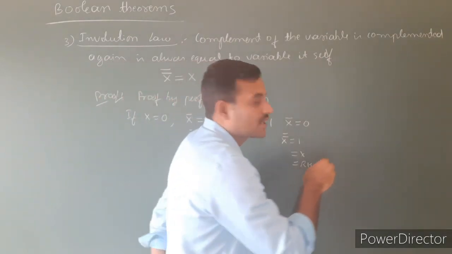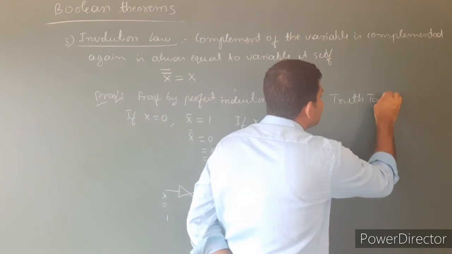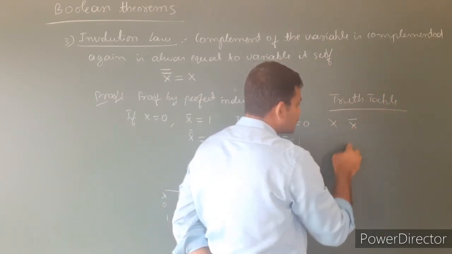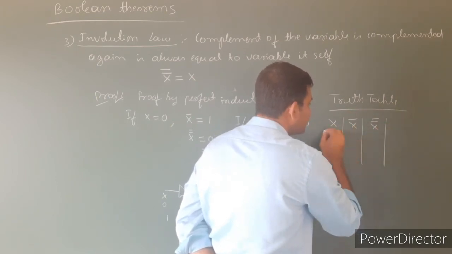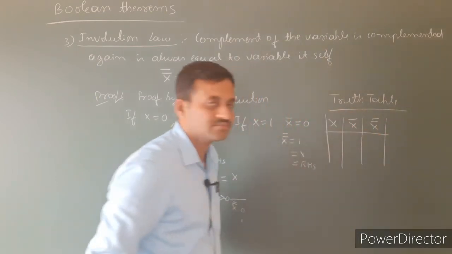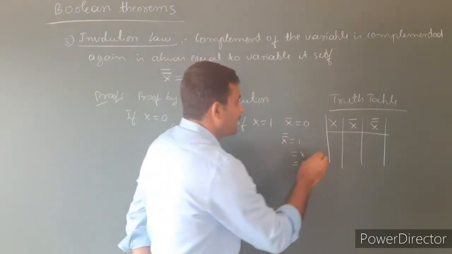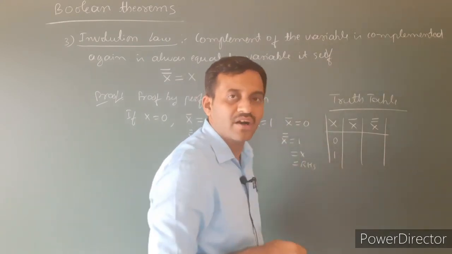Again, proof by truth table. Consider the truth table method. First one is x, another one is x bar, another one is x double bar. These are the three columns. What are the possible values for the variable x? Here it is 0, 1. What is the output of x bar?